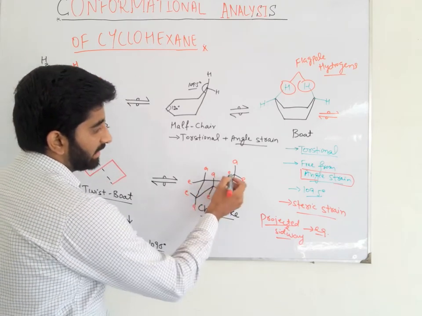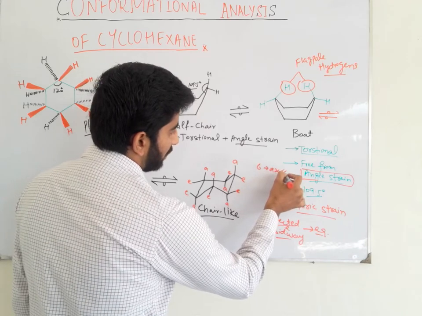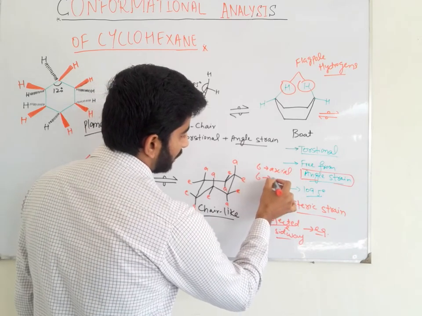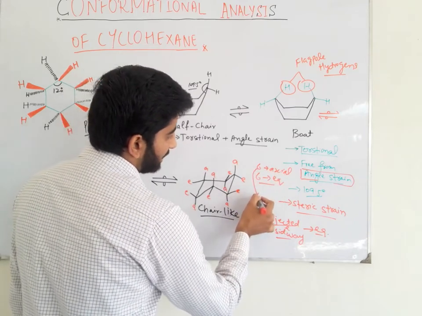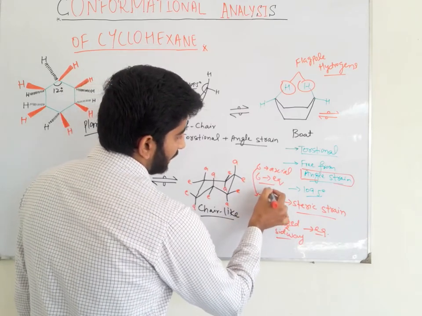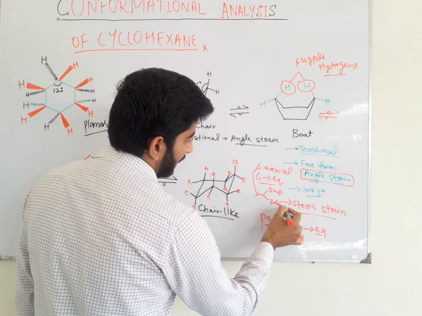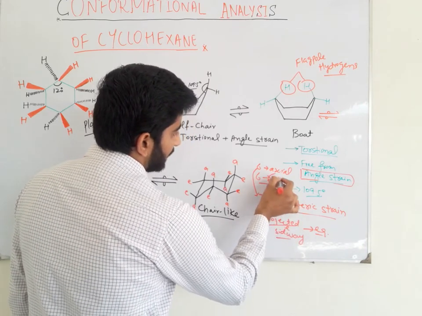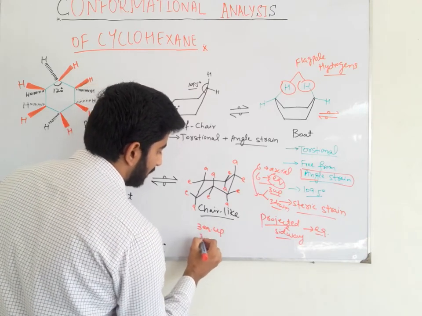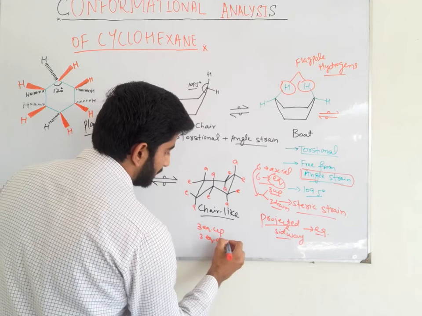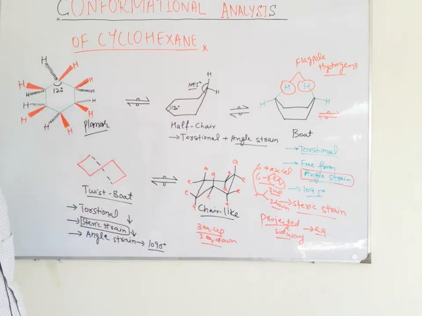We can see that there are 6 axial bonds and 6 equatorial bonds present. Among the 6 axial bonds, there are 3 axial up and 3 axial down. Similarly, among the equatorial bonds, there are 3 equatorial up and 3 equatorial down in the chair conformation of cyclohexane.